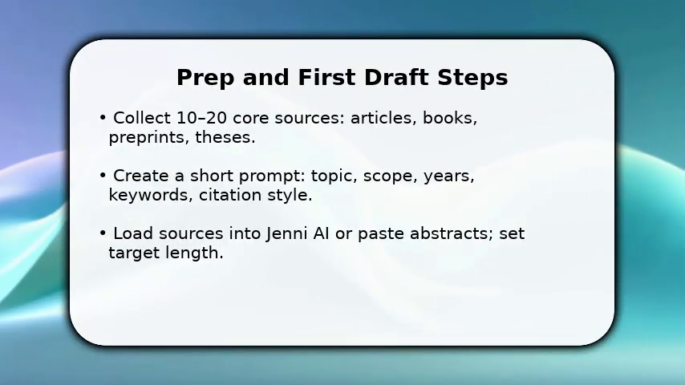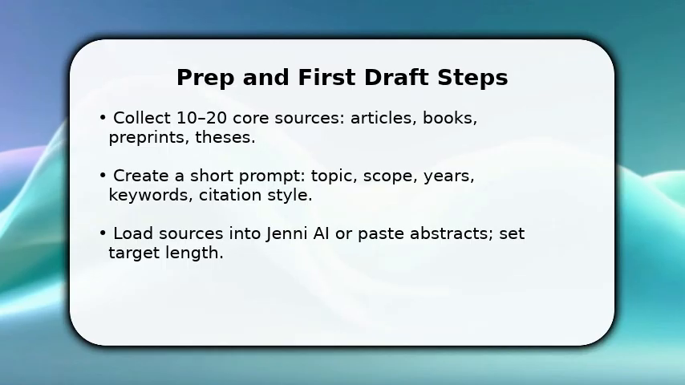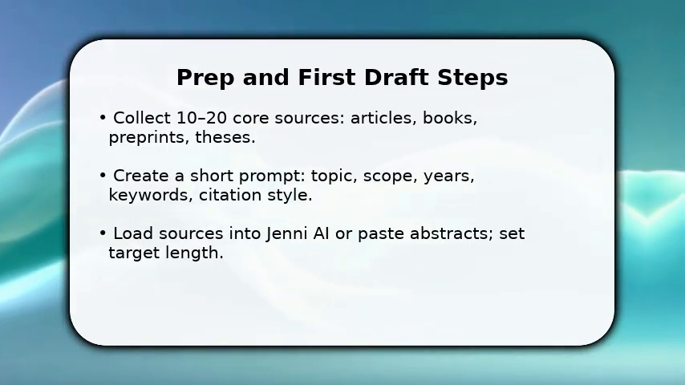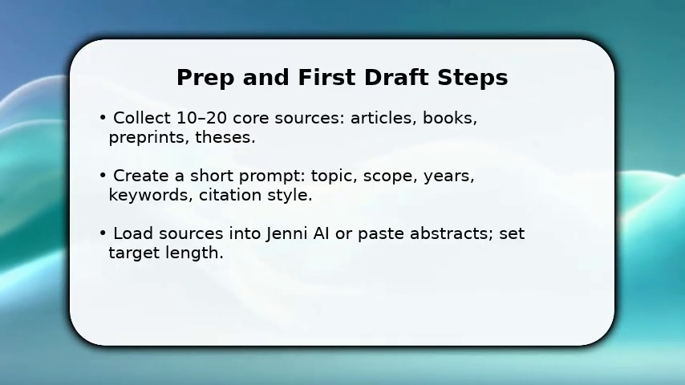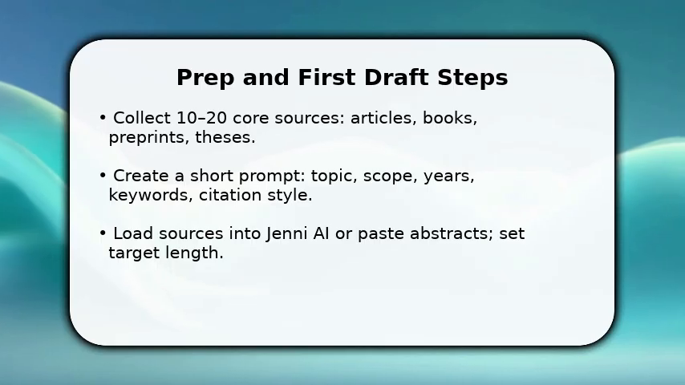You start by defining scope and supplying core materials so Jenni can work with context. Tell Jenni the topic, date range, and citation style, then paste abstracts or upload files. Once done, ask Jenni for a structured first draft, introduction, thematic sections, and gaps. This gets you concrete output immediately instead of vague brainstorming.